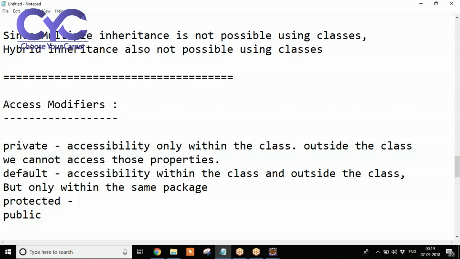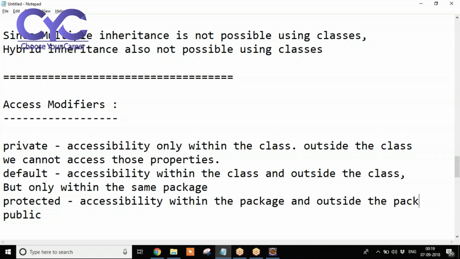Protected modifier. If you apply the protected modifier, accessibility will be within the package and outside the package also. But compulsory we must use inheritance. Without using inheritance, we cannot access. Write down here: accessibility within the package and outside the package also. But compulsory we must use inheritance. If you don't use inheritance, we cannot access outside the package.